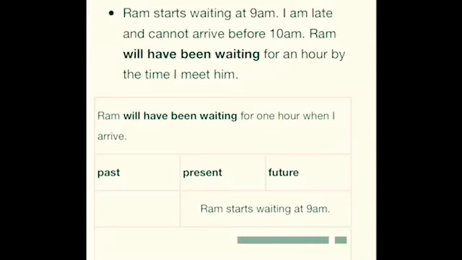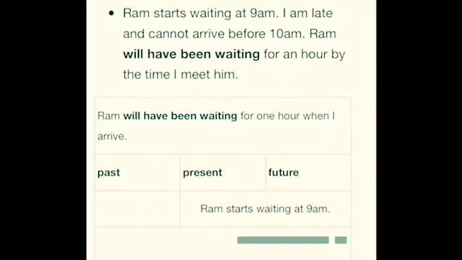Correct? Now for example, Ram starts waiting at 9 a.m. I am late and cannot arrive before 10 a.m. So, Ram will have been waiting for an hour by the time I meet him.